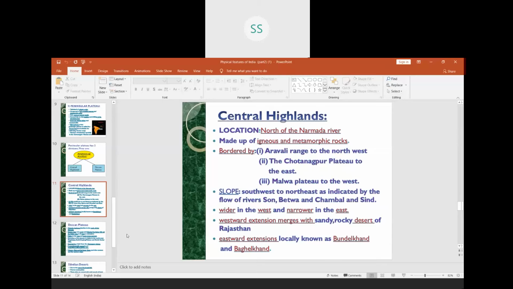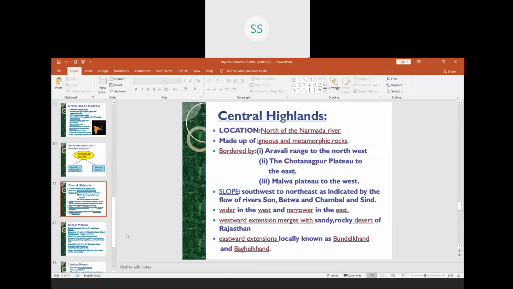Chota Nagpur plateau is towards the east near West Bengal. And then towards the west we have the Malwa plateau. So towards the northwest we have the Aravalli range, towards the west the Malwa plateau, and towards the east of the central highland the Chota Nagpur plateau.